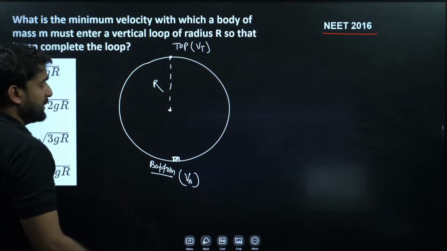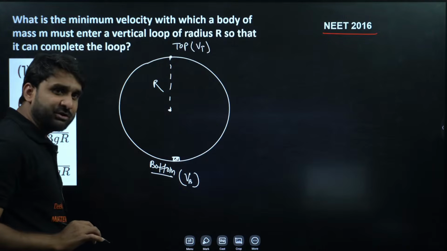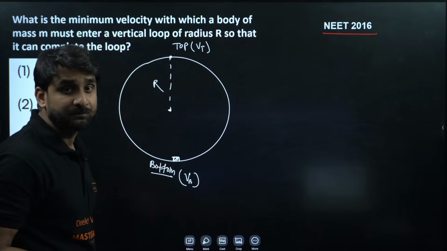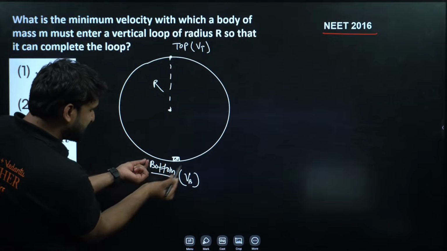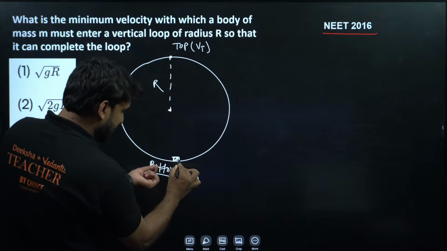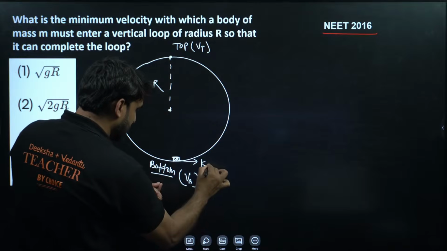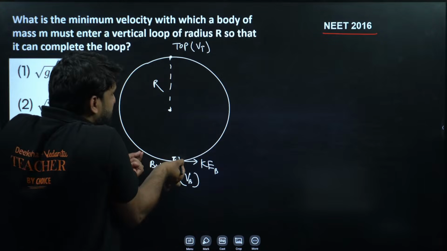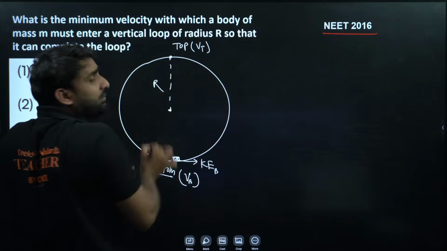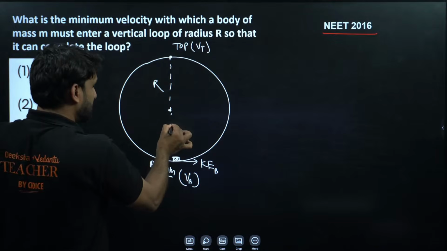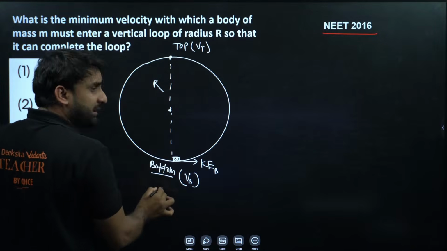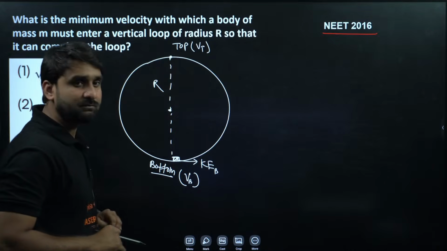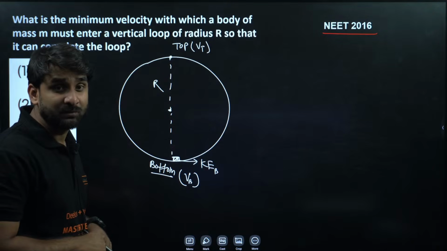Okay. So do you know, my dear champion, the work energy theorem? The change in kinetic energy is equal to the total work done. So entering this vertical circle, the kinetic energy at the bottom will be equal to, when this body goes to the top, the vertical displacement will be 2r. It means potential energy will be there. And here also kinetic energy with Vt. Is it clear?